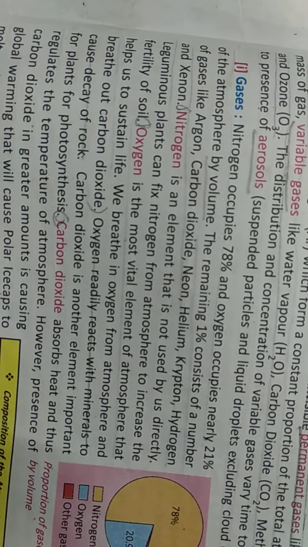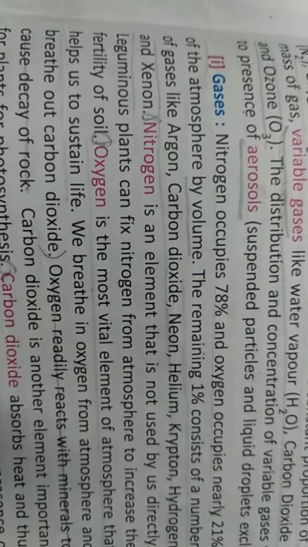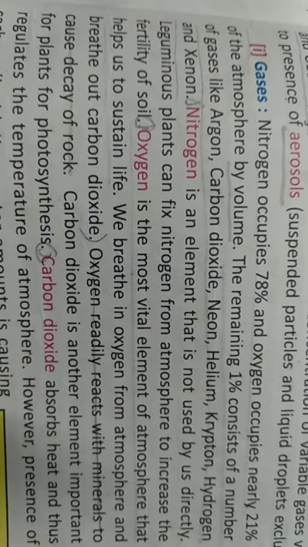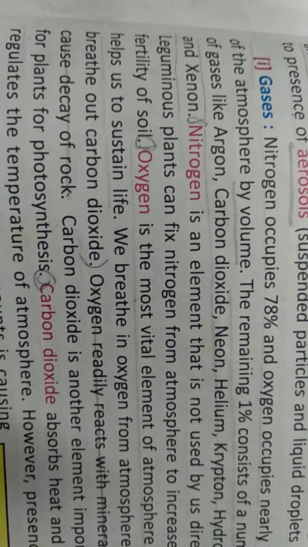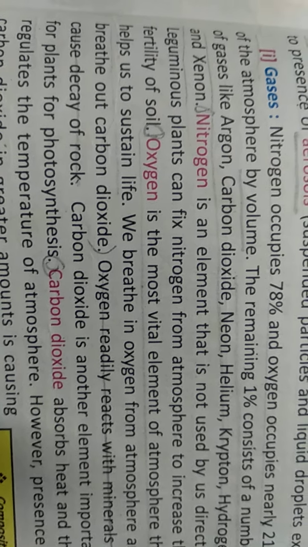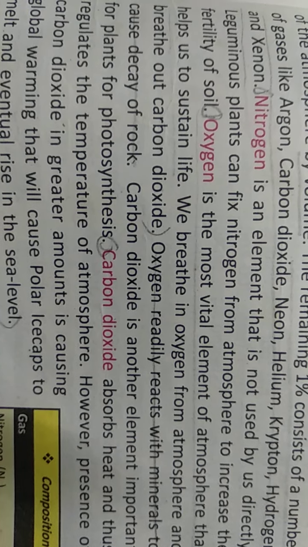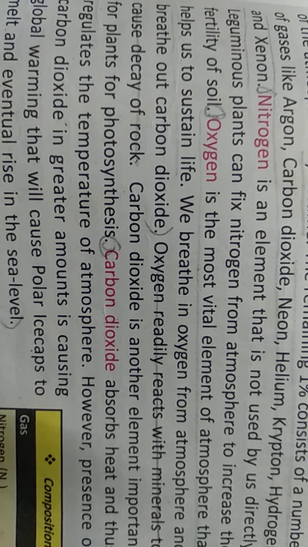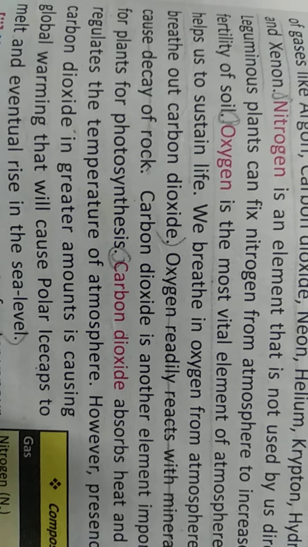Nitrogen is an element that is not used directly, but it is used by leguminous plants to fix nitrogen from the atmosphere and to increase the fertility of the soil. Next is oxygen, which is most important for living beings on the earth. Without this, nothing would have existed.